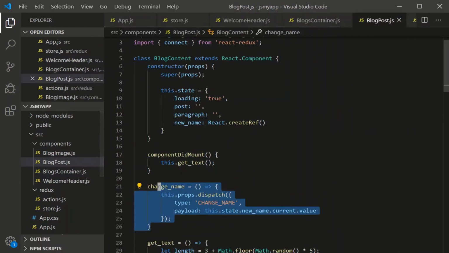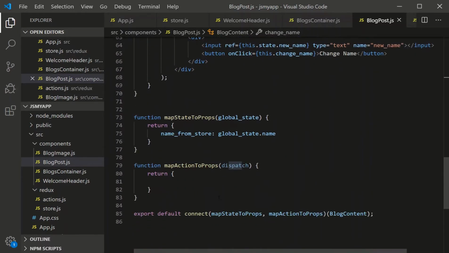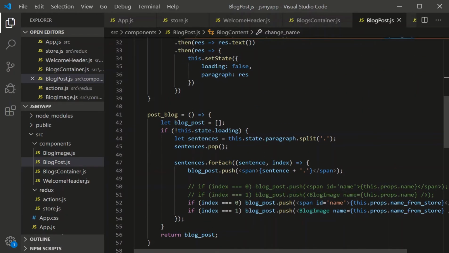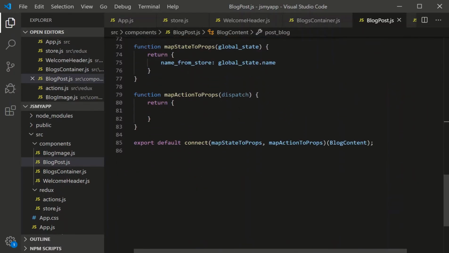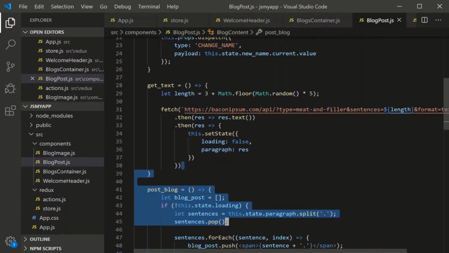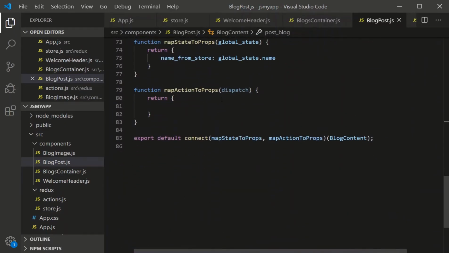Well, as soon as we take this change name outside of the class, there's no longer any sense of this.props. That goes away. And so it loses dispatch. It loses the ability to call this function. This is the whole point of mapping actions to props: we can map a local prop within our component and have that call a function that exists outside of our component and still have access to dispatch. I'll show you what I mean.